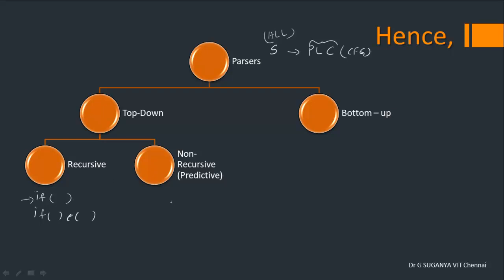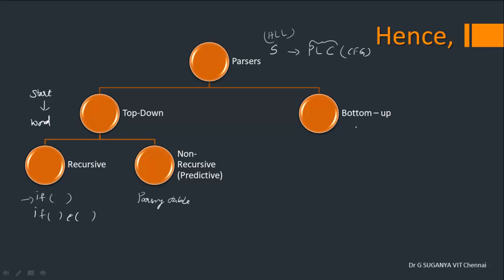Then comes non-recursive. If you go for the recursive category, you may end up with a lot of difficulties choosing one after the other. That's why we go for non-recursive, otherwise called predictive parsing, wherein we construct a parsing table which can be used to check whether the given statement belongs to the given grammar type or not. So this top-down approach, as the name implies, will start from the start symbol and try to derive the word which is required. So that is top-down parsing.